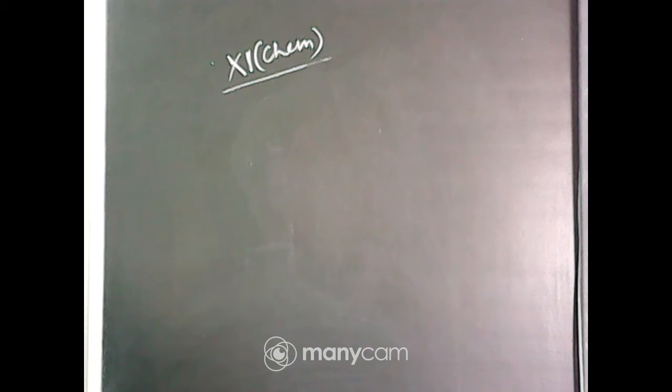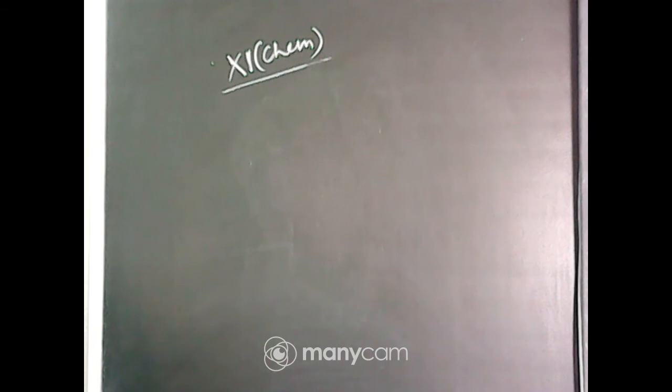Which of the following is responsible to rule out the existence of definite path or trajectories of electron? It is obviously the Heisenberg uncertainty principle, not Hund's rule of maximum spin multiplicity.